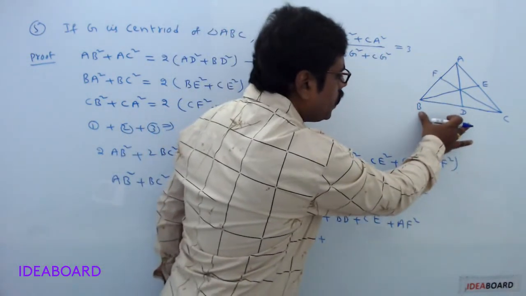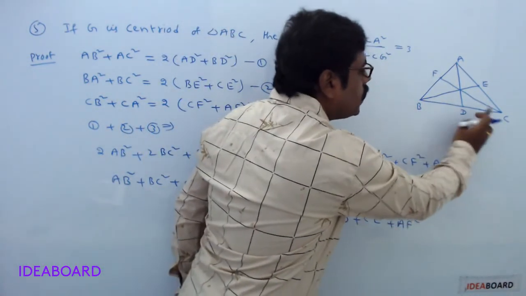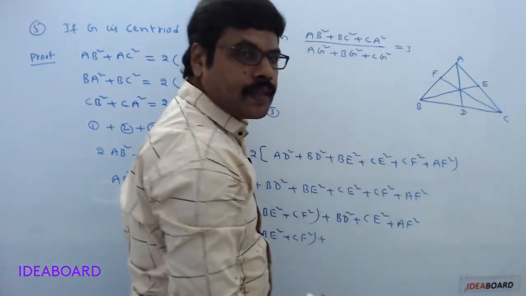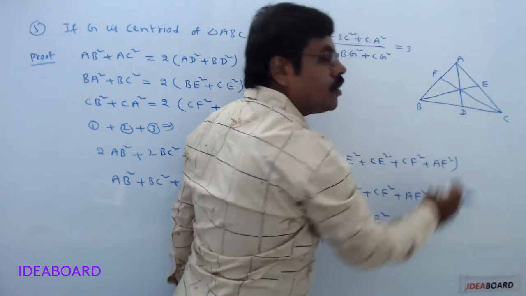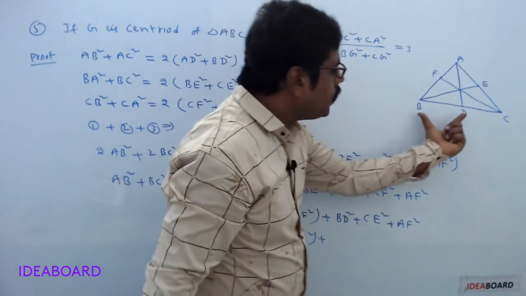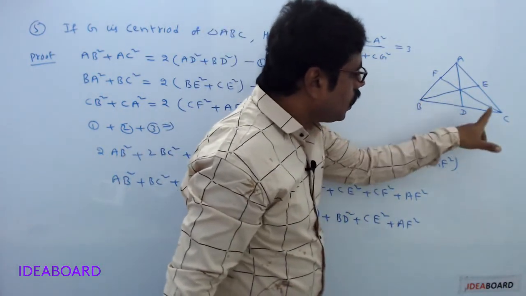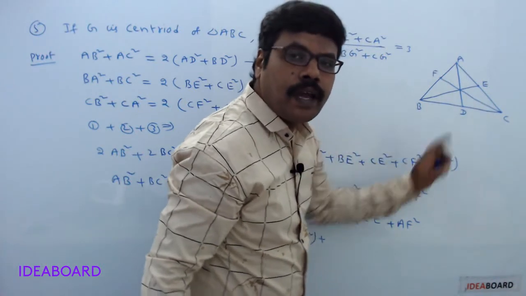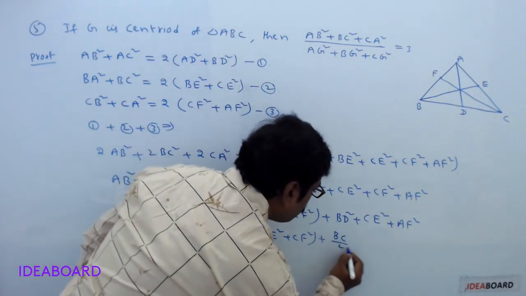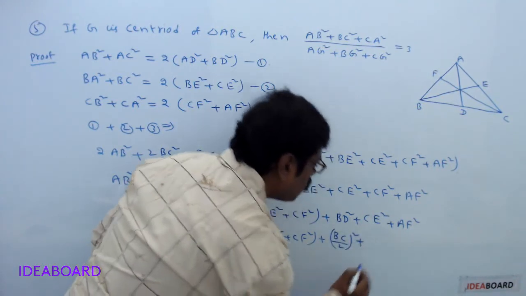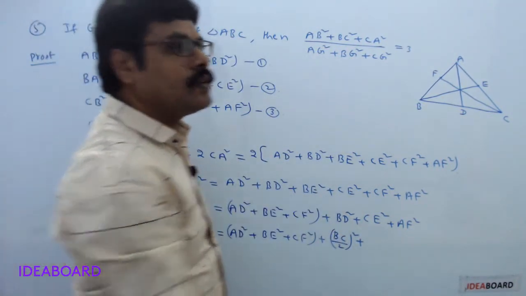So BD can be taken as BC divided by 2. So see once again, D is the midpoint of the side BC, so BD can be taken as the length of the side BC divided by 2. So BD is BC divided by 2 whole square.